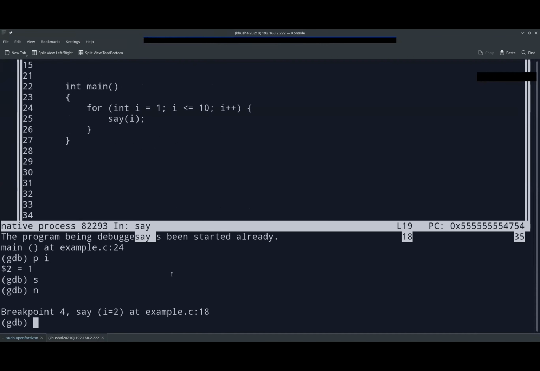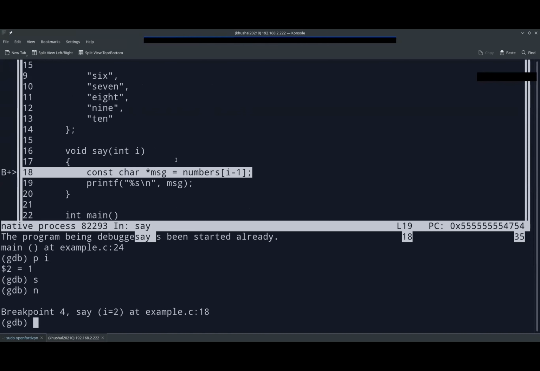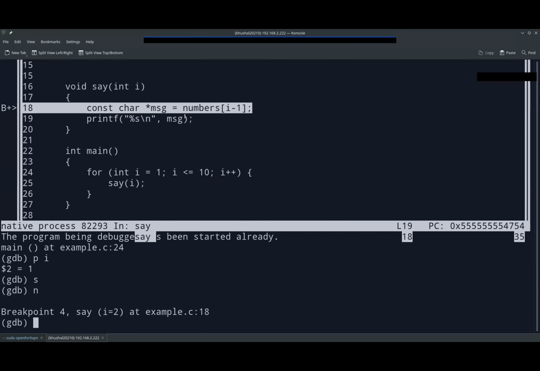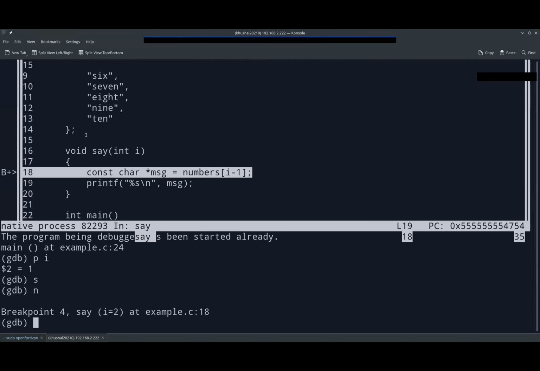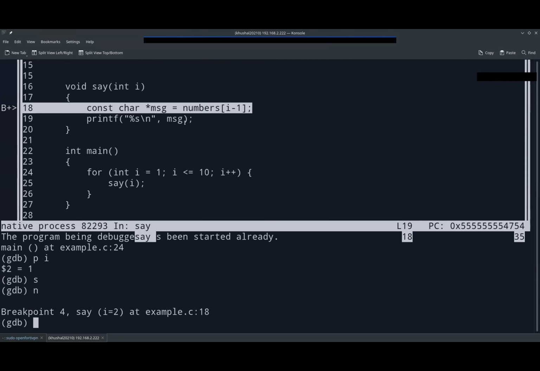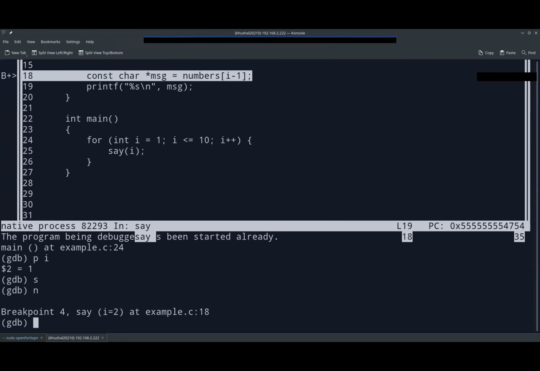I guess I did the next, right? I didn't do control C. I did the next. So the line was at line number 19, right? So the function completed and returned to this line. So with next, for each iteration, the function is getting called, right? So for I equal to 1, the function was called and it printed the message value for I equal to 0, and then it returned to here. So after the execution, it went to I equal to 2, which you can see with print I. The I equal to 1 was because we were in this line.